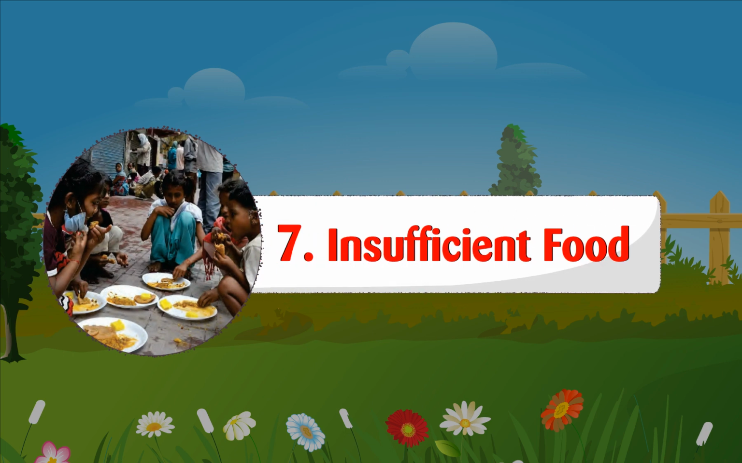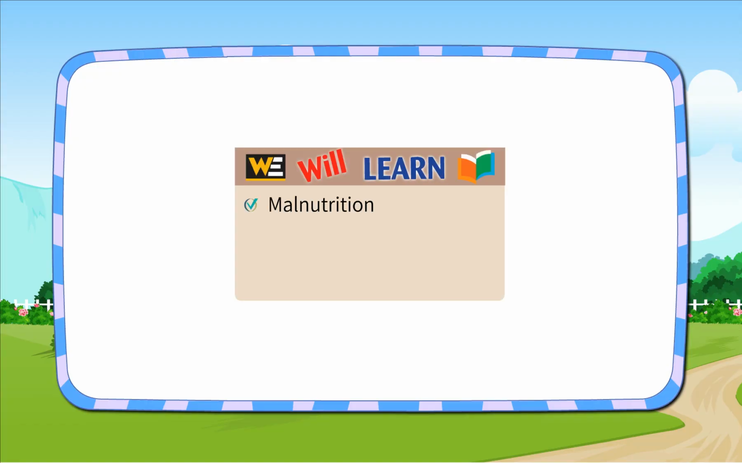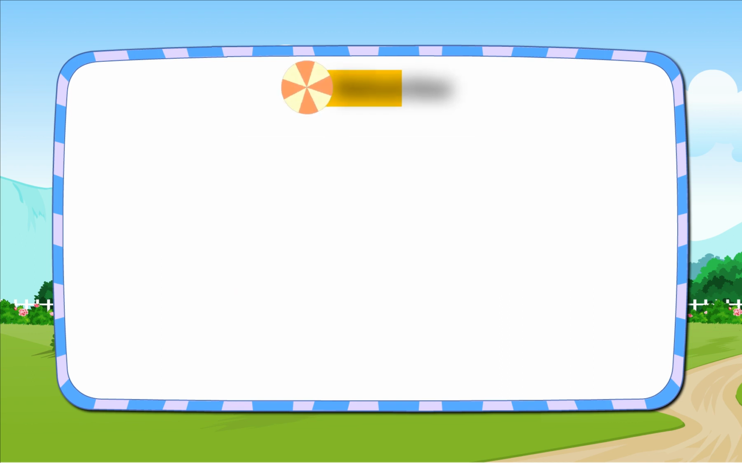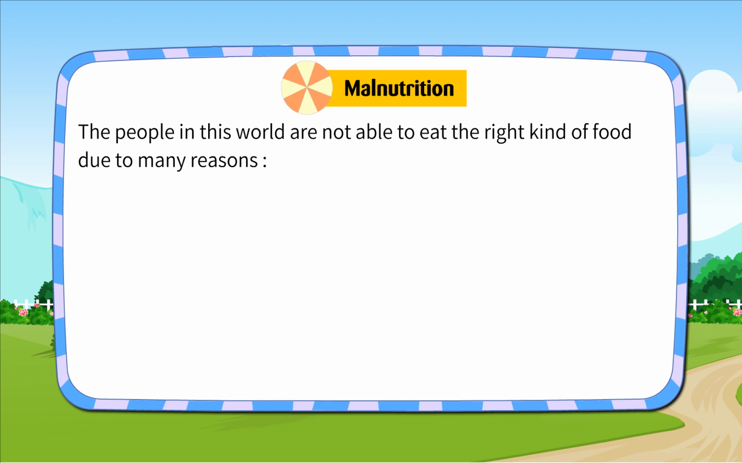Chapter 7: Insufficient Food. We will learn about malnutrition, deficiency diseases, and how to keep food safe. Malnutrition. The people in this world are not able to eat the right kind of food due to many reasons.